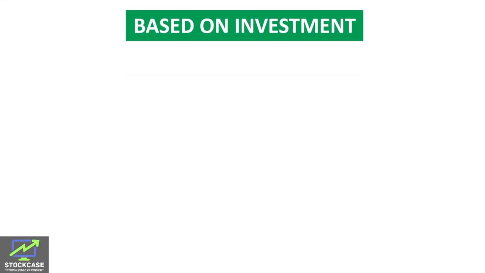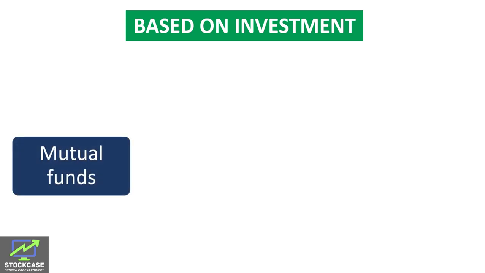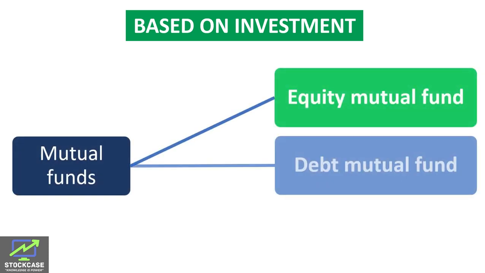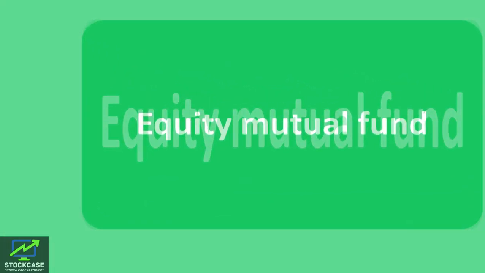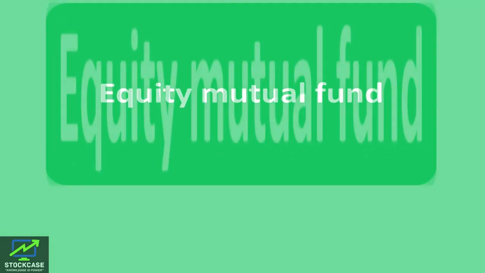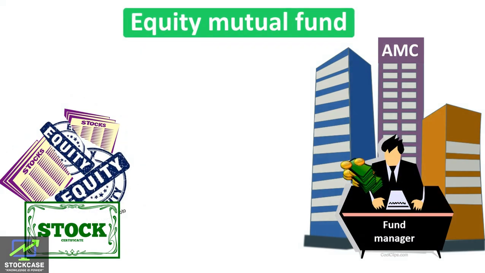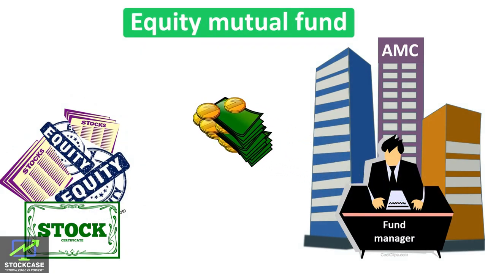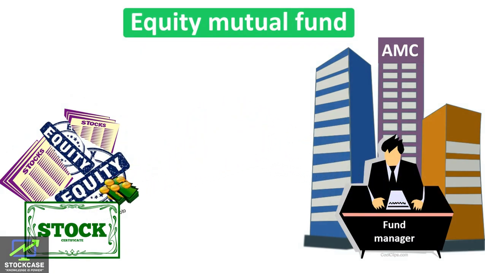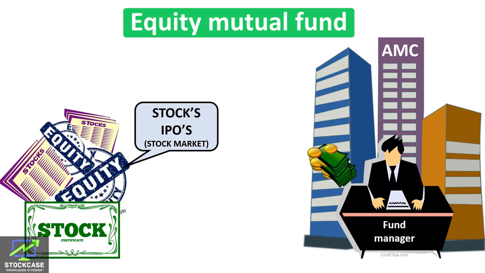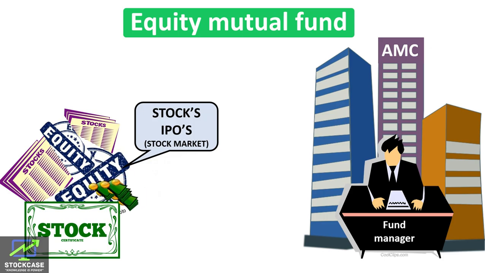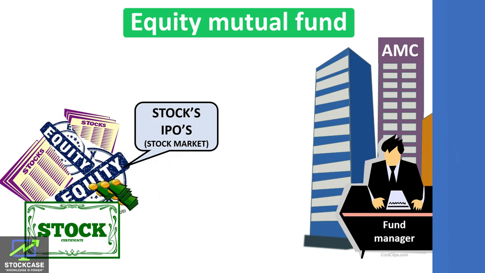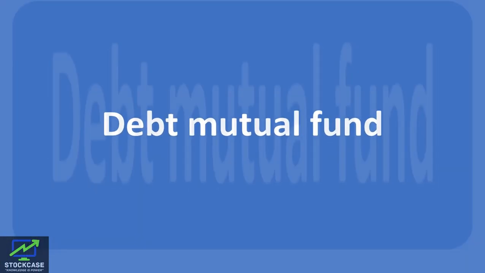Based on investment. Under this classification, mutual funds are classified on the types of investment they make. That is, equity mutual fund, debt mutual fund, and hybrid mutual fund. Let's talk about the first one, equity mutual fund. Equity mutual funds are those funds where the money is invested purely in equity securities, such as stocks and IPOs. The main objective of this scheme is to earn higher returns and growth, which also attracts higher risk.